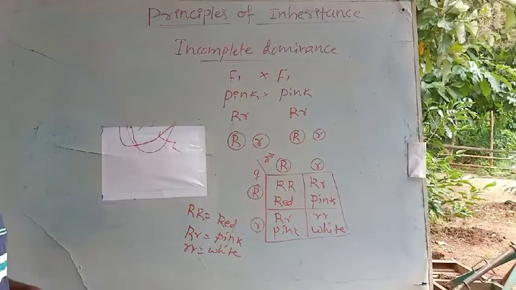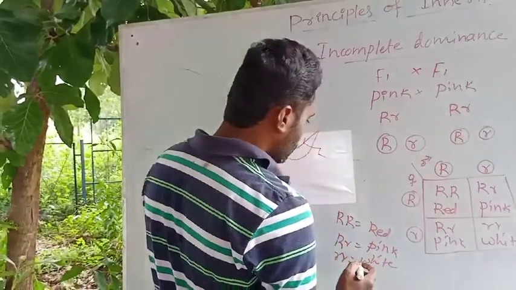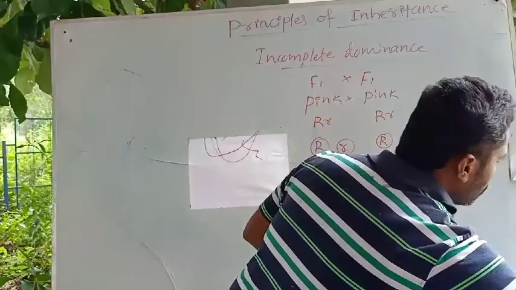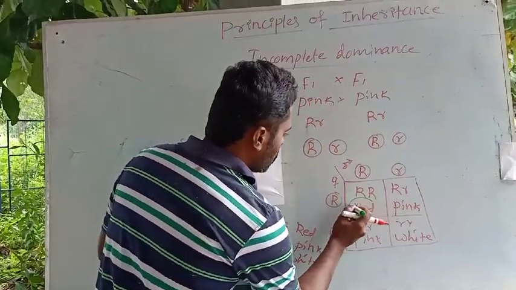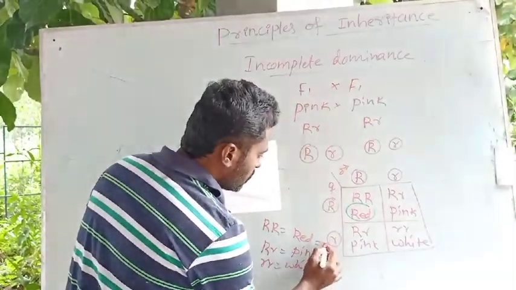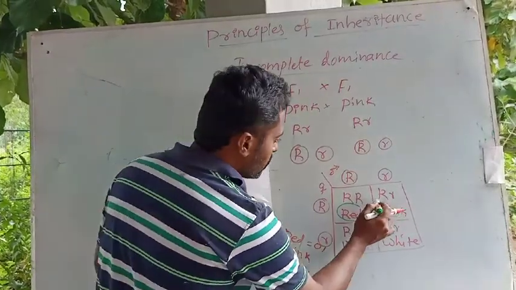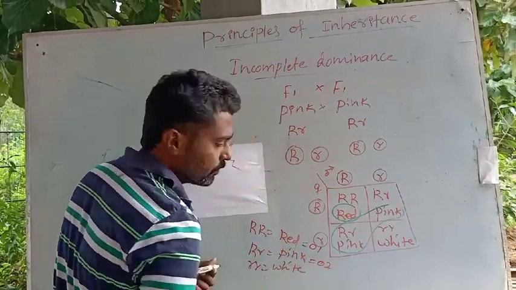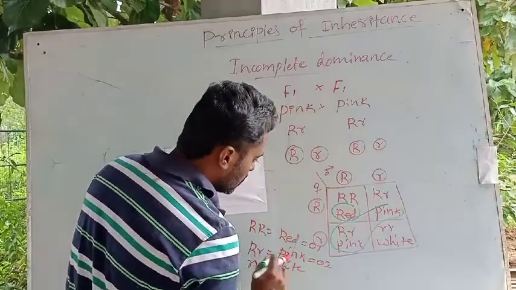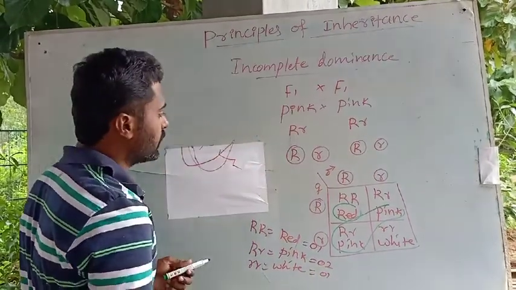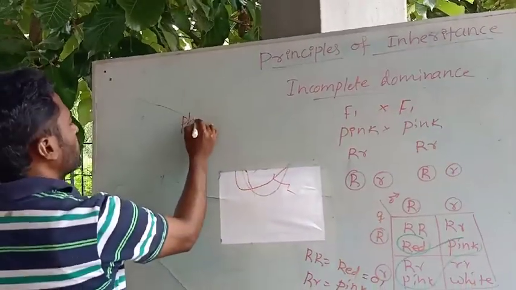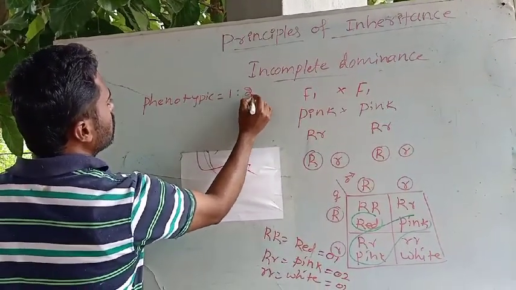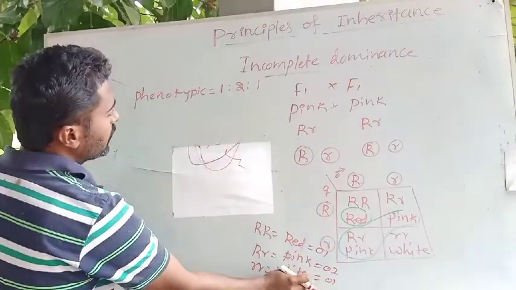So let us look into the phenotype and genotype. How many red flowered plants are observed here? That is only one. Okay, one red. How many pink can be observed here? In this, two pinks can be seen here. Two. Then how many plants with the white one? That will be one. So then what is the phenotypic ratio? The phenotypic ratio will be 1:2:1. One red, two pink, and again one white.